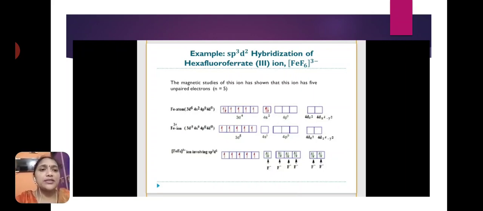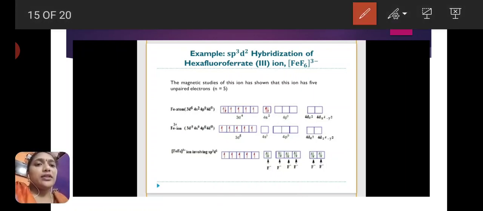The electronic configuration of iron is argon 3d6 4s2 4p0 4d0. Here 3d has 6 electrons and 4s has 2 electrons. After losing 3 electrons, Fe3+ is formed.